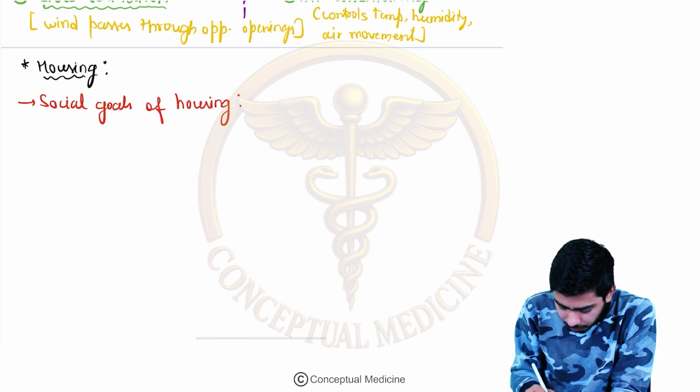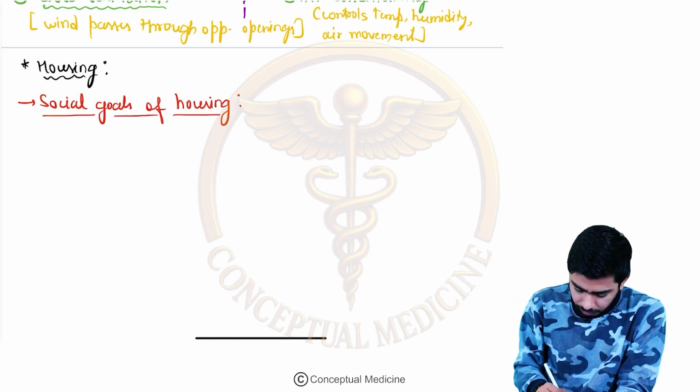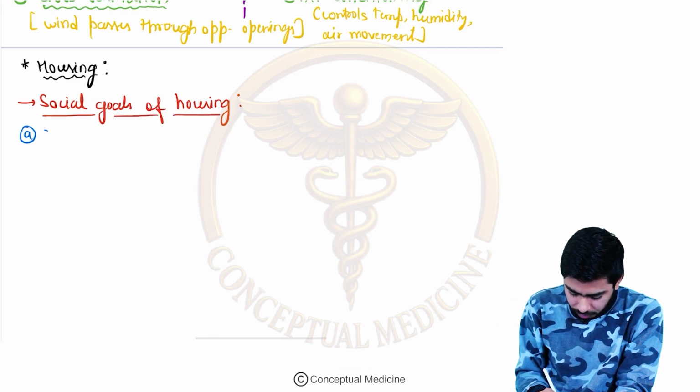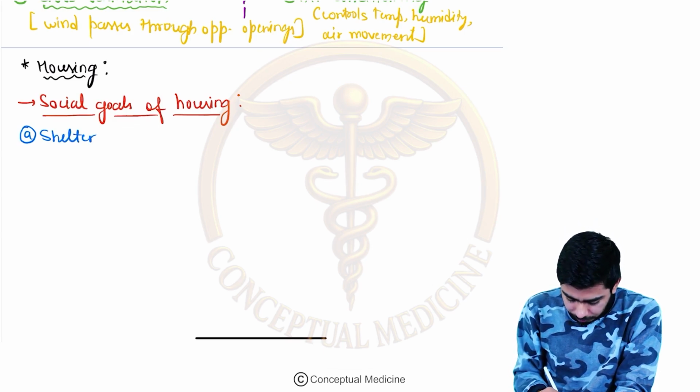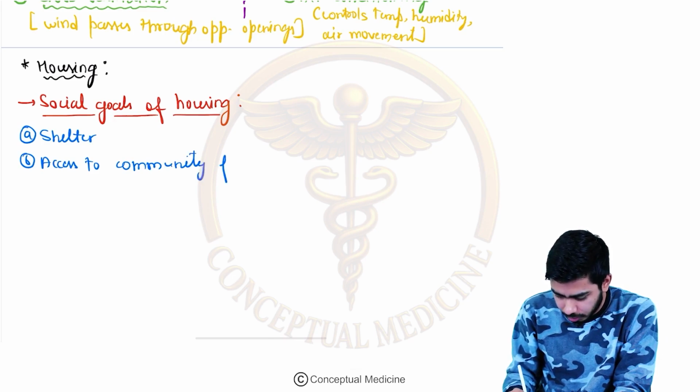So what goals are we talking about? If we are talking about the social goals, here we are saying that a person should be having the shelter, right? The person should be having access to community facilities.